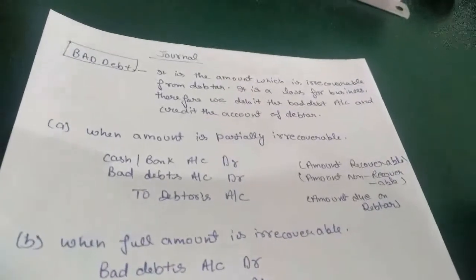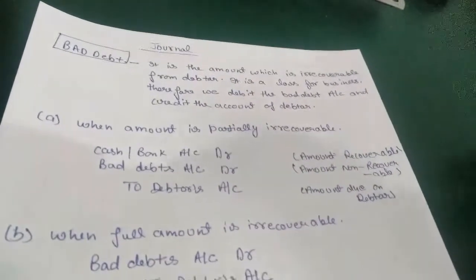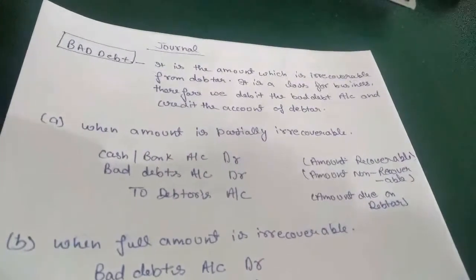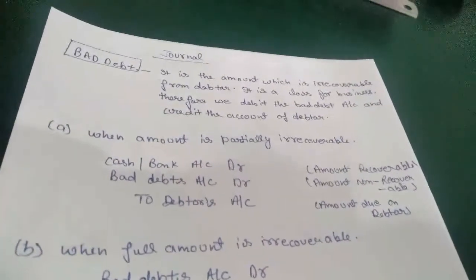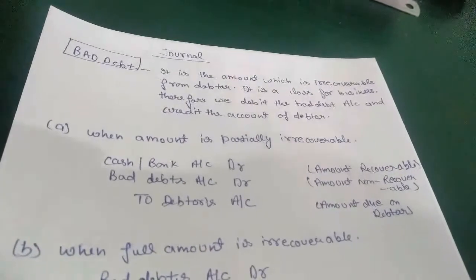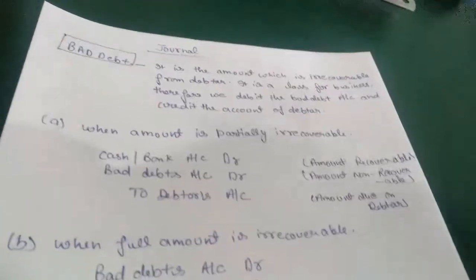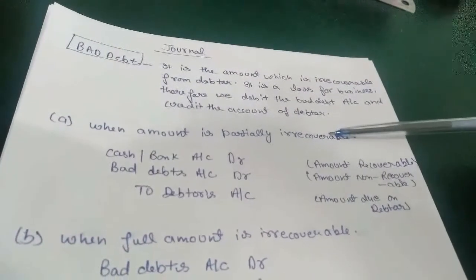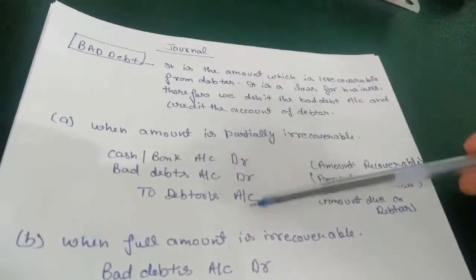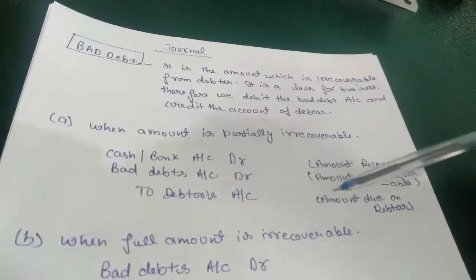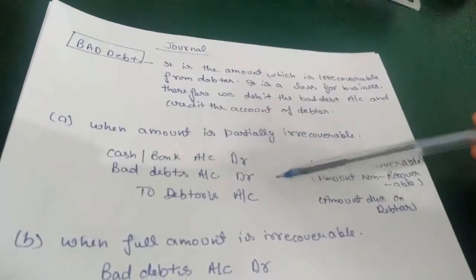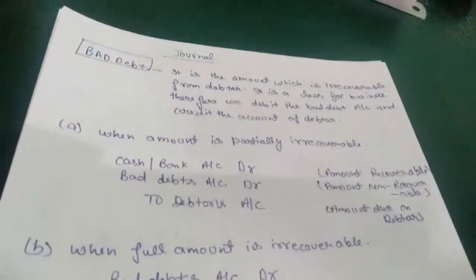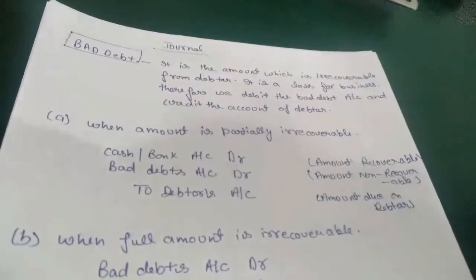One, when the whole sum which is receivable from the debtor is not recoverable, and two, when the partial amount is recoverable. So our first case is when partial amount is irrecoverable. It means if the total sum of debtor is not recoverable, a little of the amount is recoverable from that person.